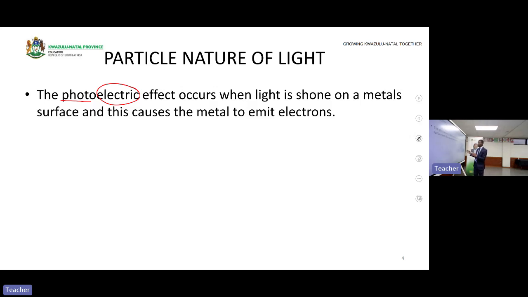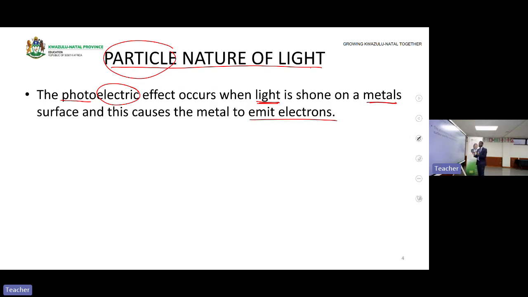That means here we are looking at the light. What will happen with the light? For example, let's just look at the statement. We are looking at the particle nature of light. As we said, light can act as a particle and can act as a wave. Now we are looking at the particle nature of light. Okay, then the photoelectric effect occurs when light is shone on a metal's surface, and this causes the metal to emit electrons.